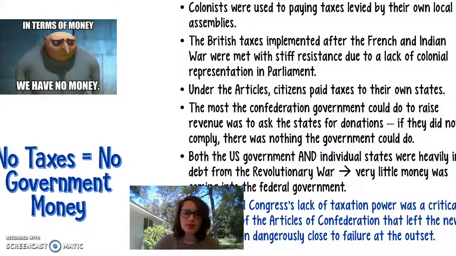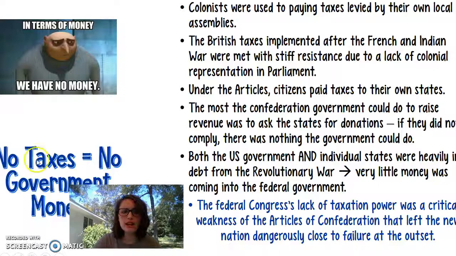So, like we said, the new United States is pretty poor, and there's no taxes. The government doesn't have that power. And so there's no taxes, there's no government money. All the government could do was simply ask the states for money, and they could accept state donations. But, I mean, obviously the states aren't going to donate very much if they don't have to.